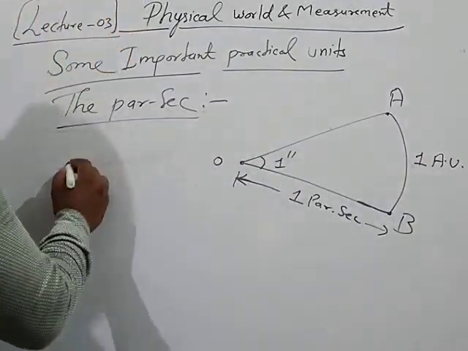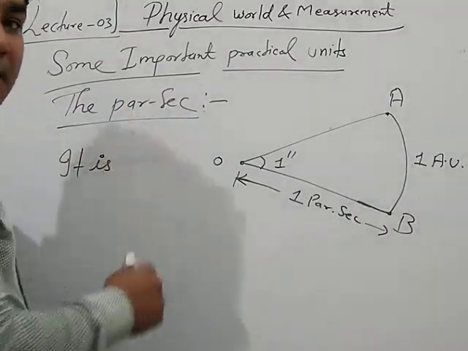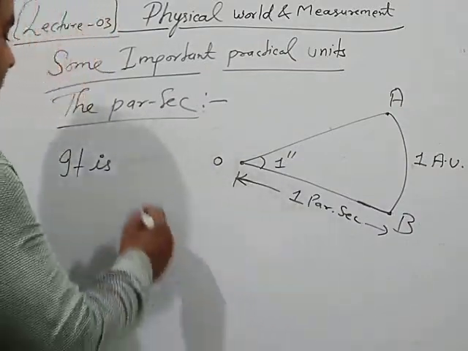You see, it is the largest among the given three. This parsec is the largest distance measuring unit.